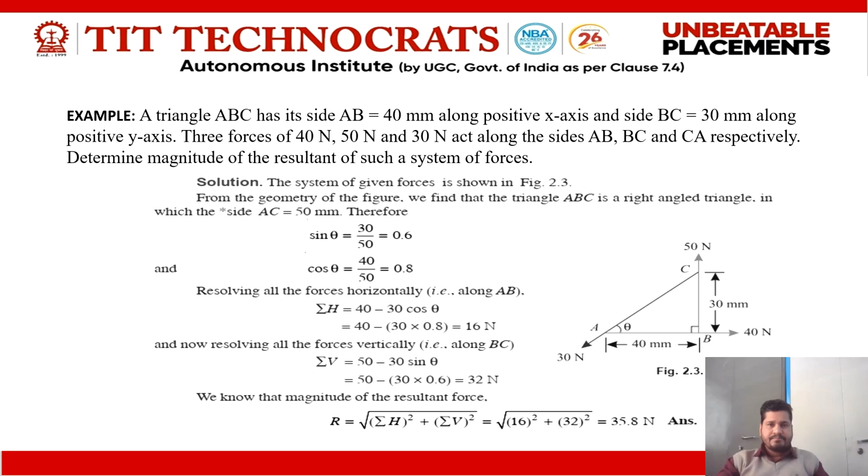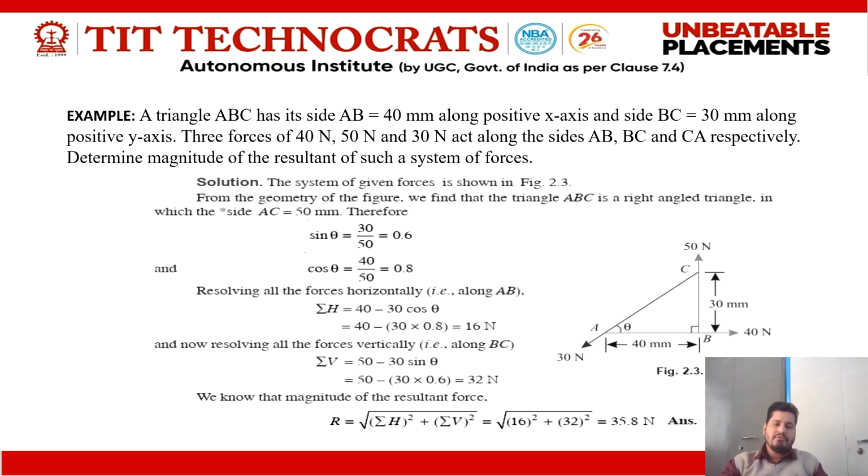By applying the Pythagoras theorem, hypotenuse square is equal to perpendicular square plus base square, and we get AC equal to 50 mm.